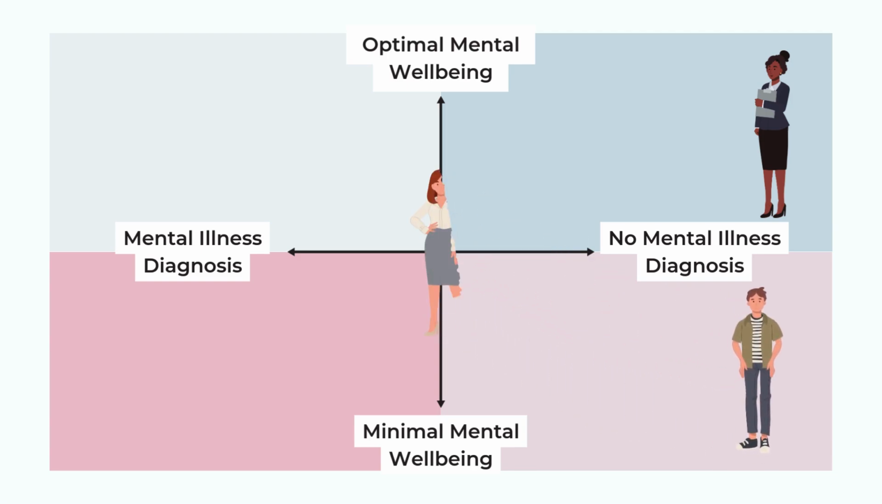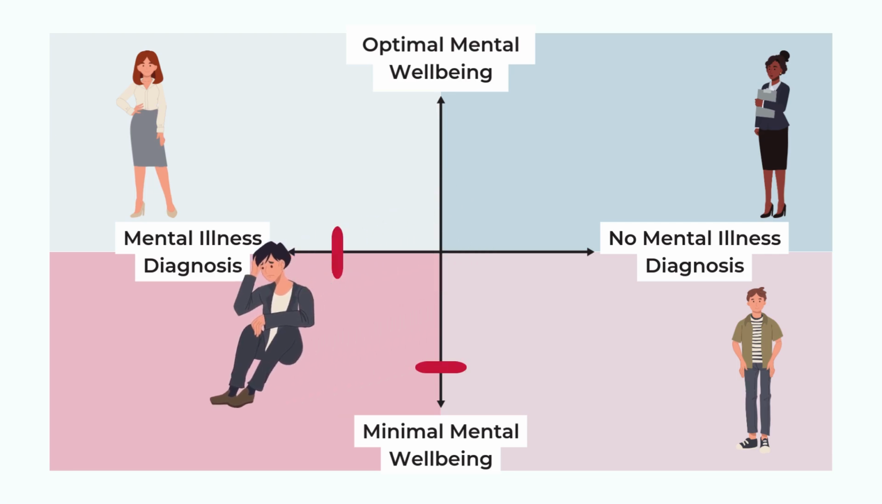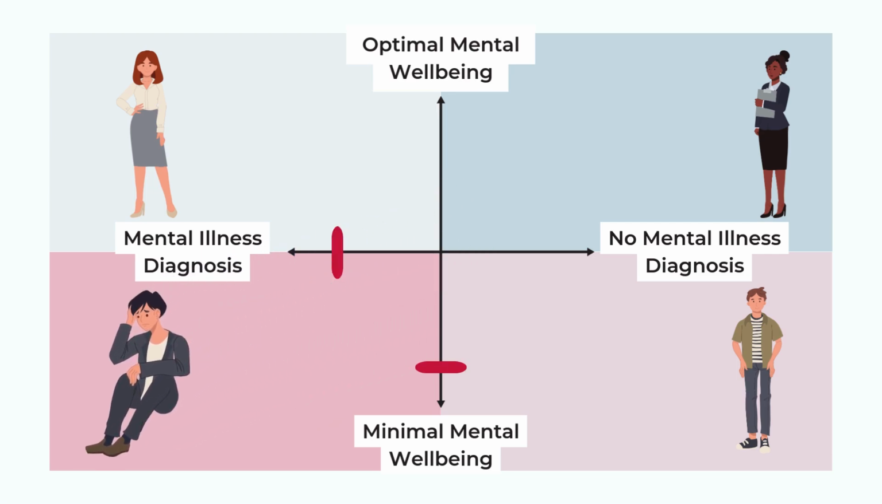Maria has been diagnosed with depression, but through therapy and self-care, she feels connected, fulfilled, and mentally strong. John, diagnosed with anxiety, is overwhelmed, isolating himself and unable to perform daily tasks, indicating the need for comprehensive support. An individual's place on this continuum is not fixed.